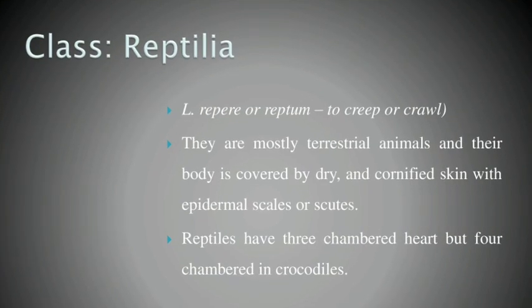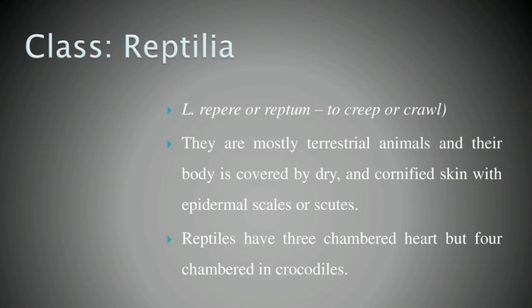Okay. Now we have to understand the amphibians. Amphibians are followed by the class Reptilia. What is the meaning of Reptilia? To creep or crawl. That is a reptile. So it's always a terrestrial animal.